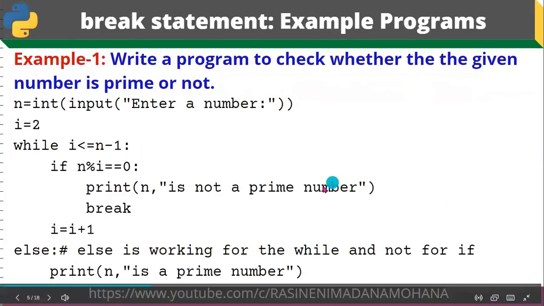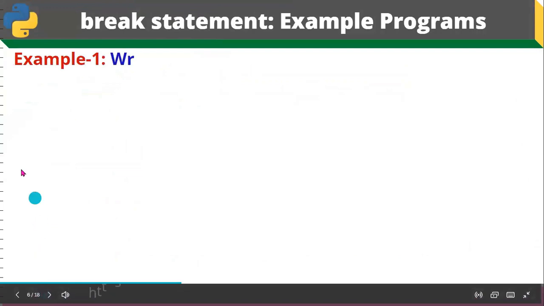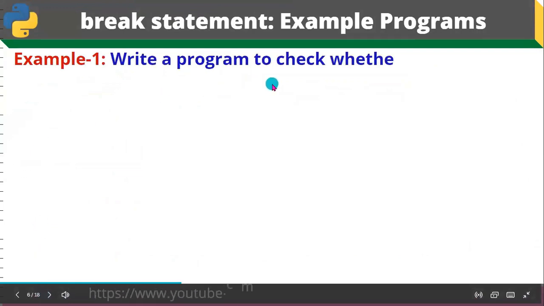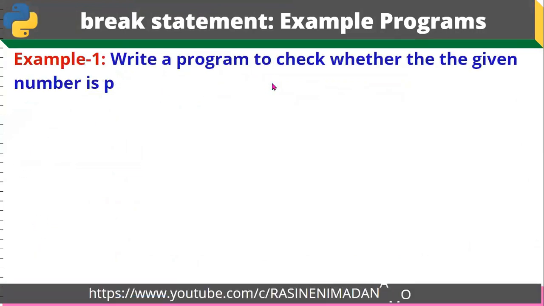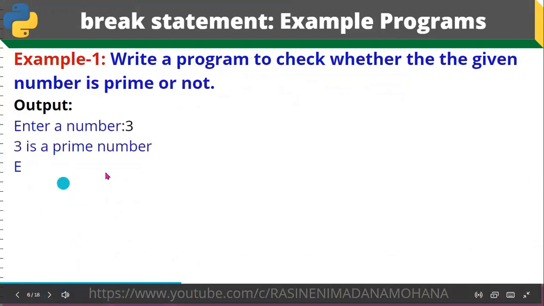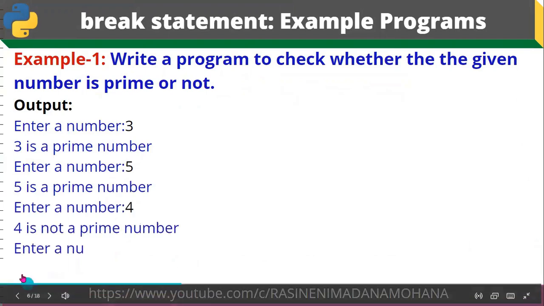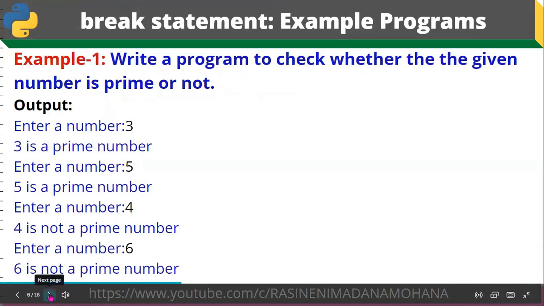So then coming to the programs we explained: to check whether the given number is prime, we already demonstrated this. Whatever number you enter, it checks whether it is prime or not prime. If the while condition is true, then it displays not a prime number. If the while condition is false, then it comes to the else part. In the else part, what we have is prime number.